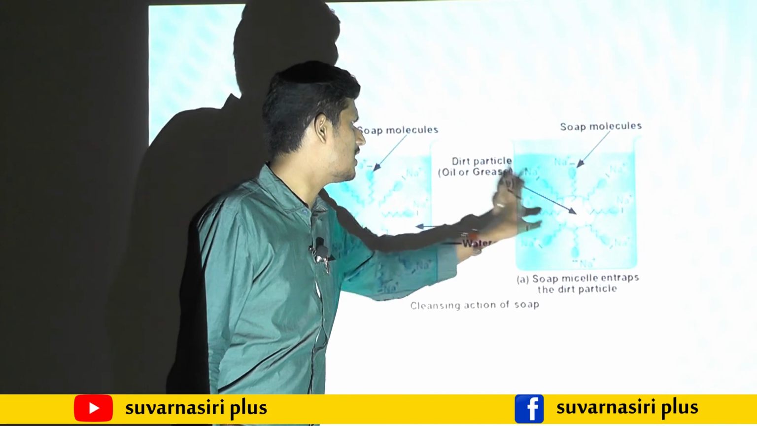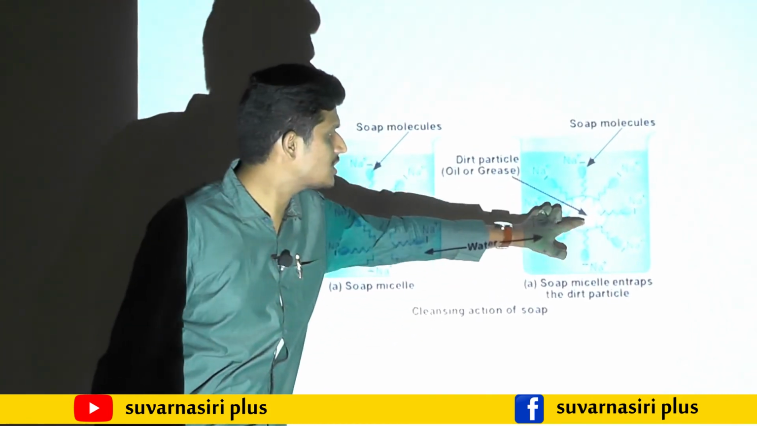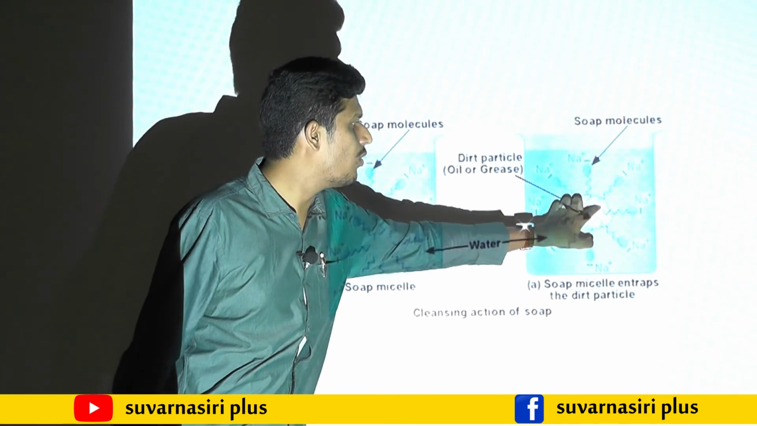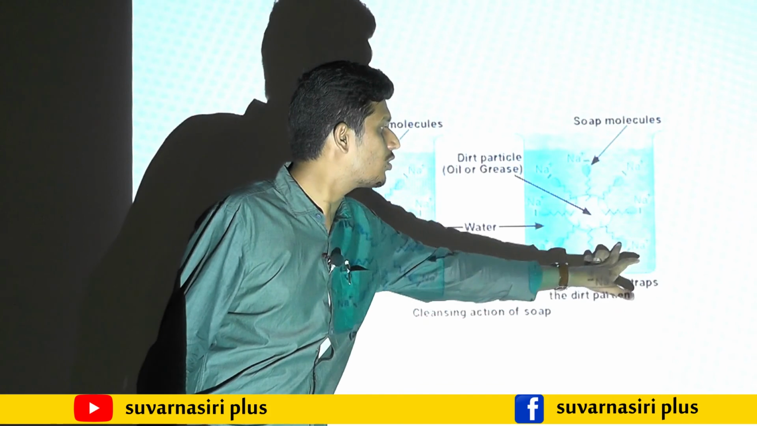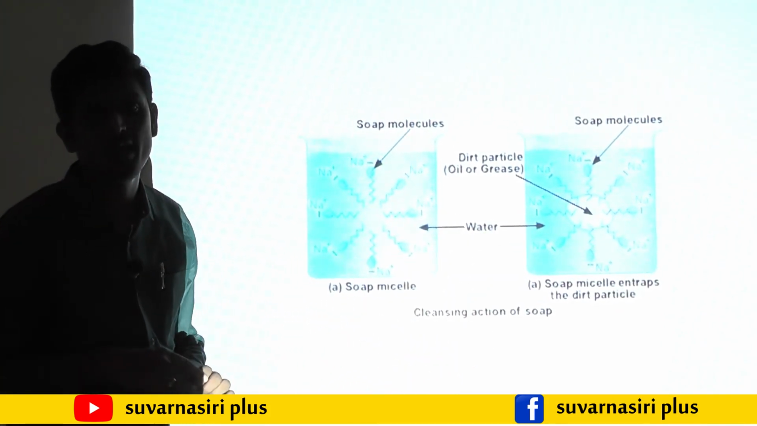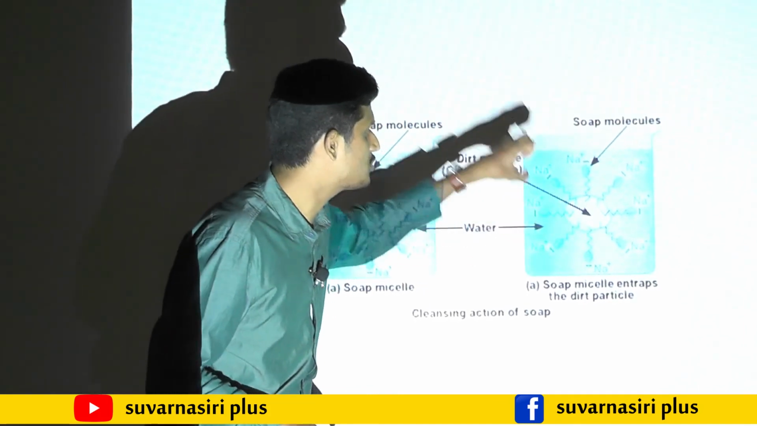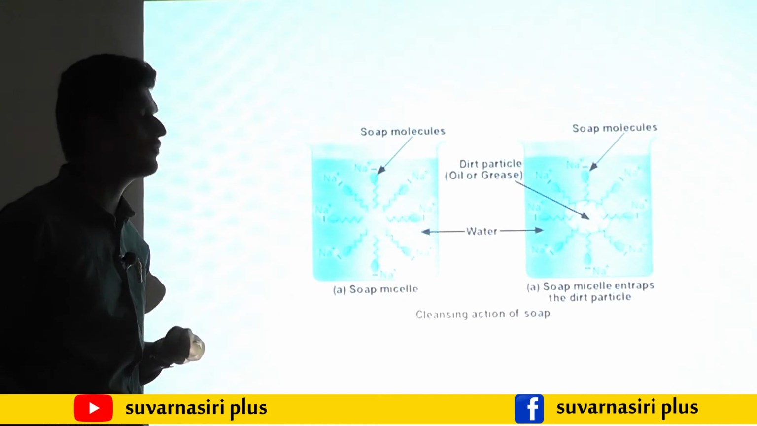The dirt particle is obviously oily in nature or grease in nature. So this carbon end reacts only with the dirt particle. The sodium end reacts with the water. Together it forms an emulsion. Finally it helps to remove the dirt from the cloth. So this is the cleaning action of the soap.